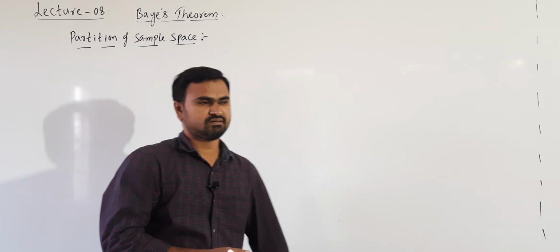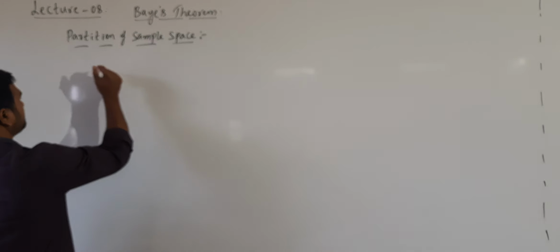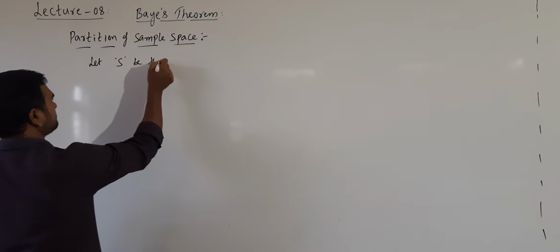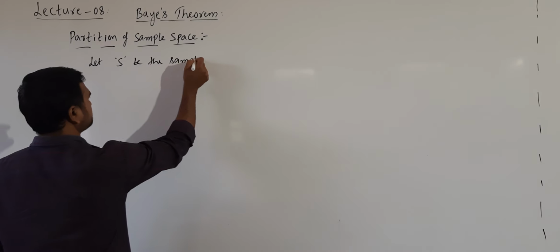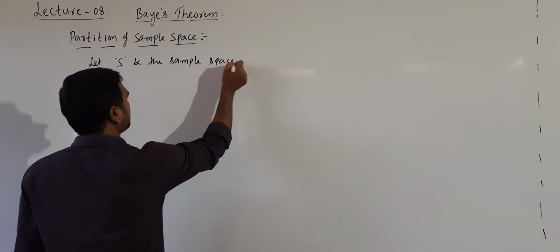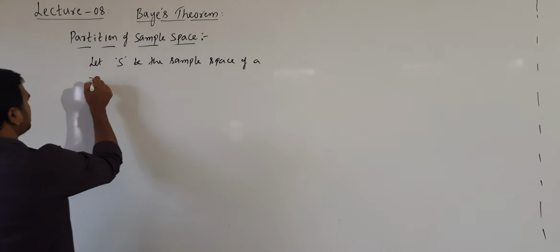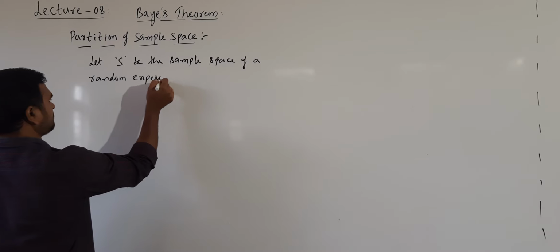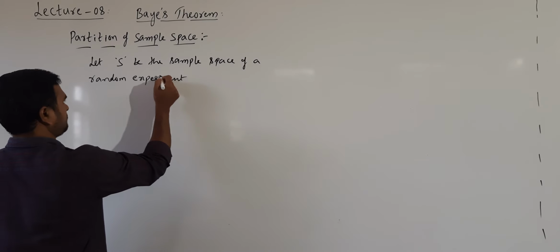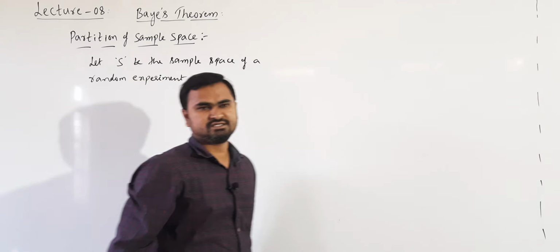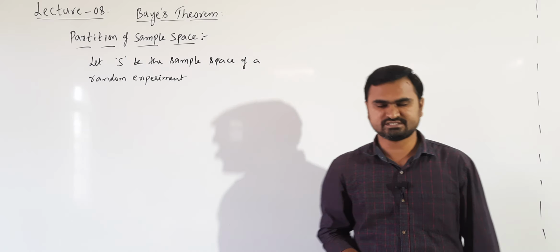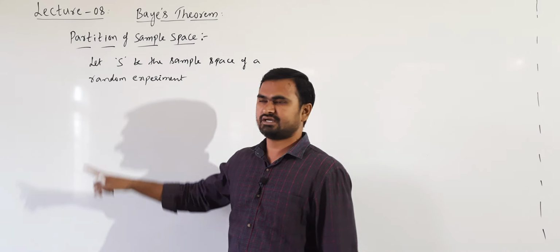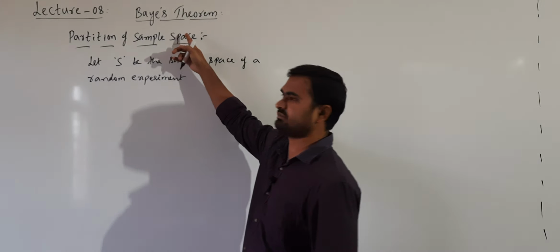Let S be the sample space of a random experiment given. Any random experiment is given, we know how to write the sample space S. After writing the sample space, we consider the partition of the sample space.